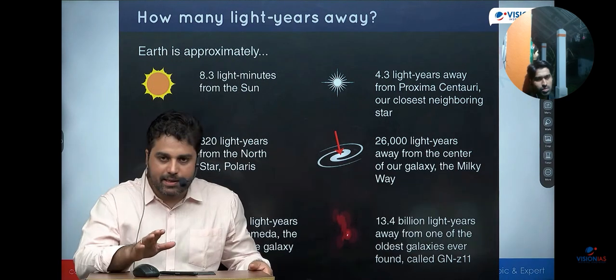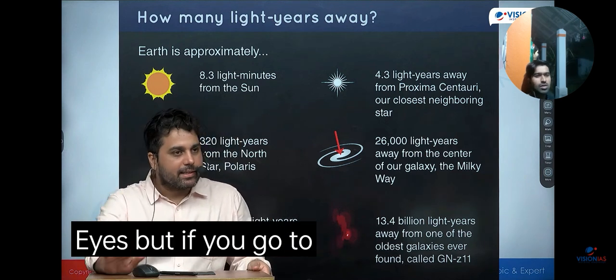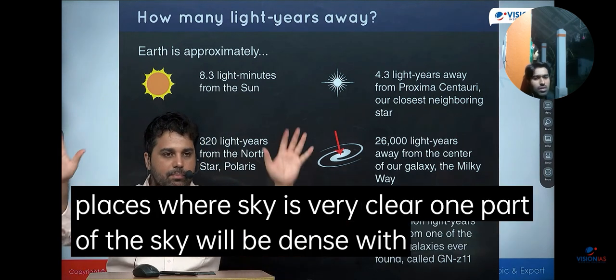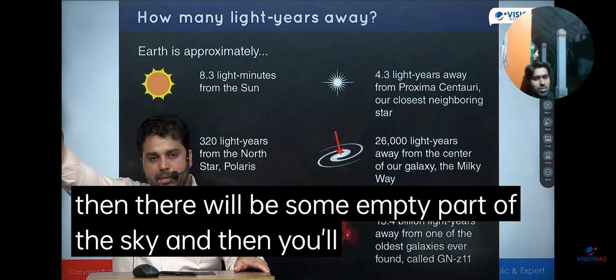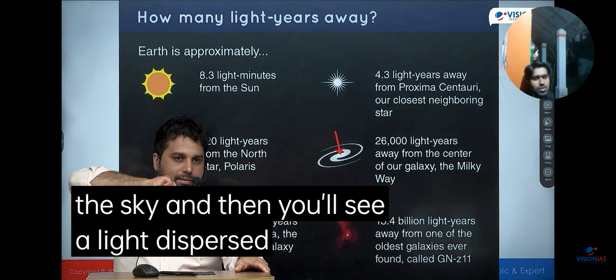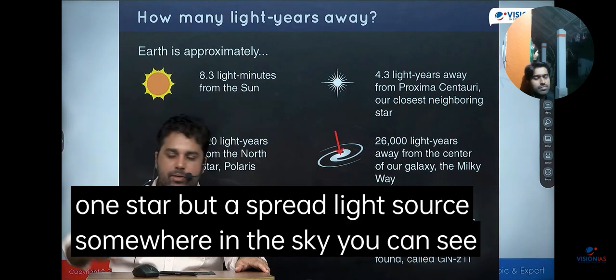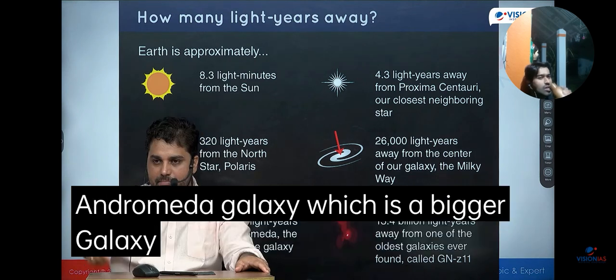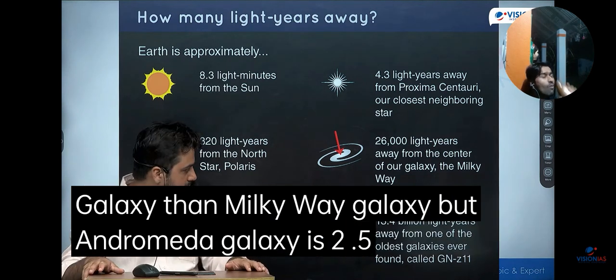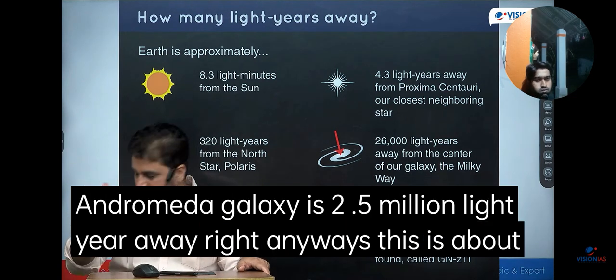Andromeda galaxy देखने के लिए आपको लद्दाख वगैरह जाना पड़ेगा, दिल्ली से नहीं दिखेगा. But if you go to places where sky is very clear, one part of the sky will be dense with stars, and then there will be some empty part of the sky, and then you'll see a dispersed light. It will not be exactly one star, but a spread light source somewhere in the sky. That actually is not one star, but that is Andromeda galaxy, which is a bigger galaxy than Milky Way galaxy. But Andromeda galaxy is 2.5 million light years away. Right? Anyways, this is about light years.